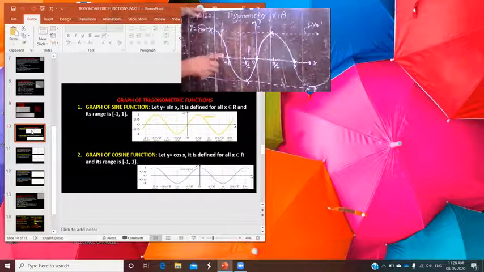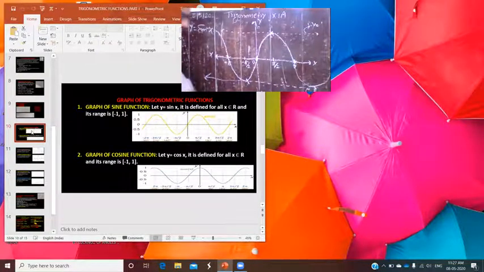Clear? So what do you know about sine x? Sine x is defined for all real numbers. That means its domain is all real numbers, and its range is -1 to 1. So in this way, you plot the graph of sine x. Note it.